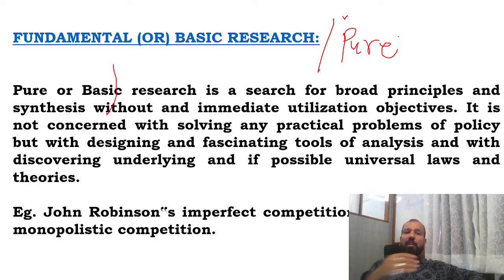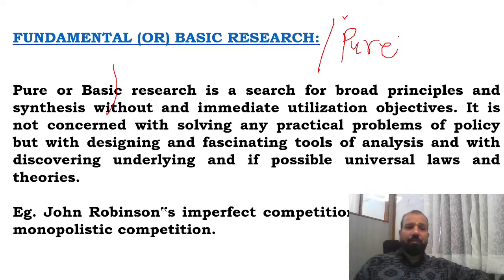It is not concerned with solving any practical problem or policy, but with designing fascinating tools of analysis and discovering underlying universal laws and theories. Examples are Joan Robinson's imperfect competition and Chamberlin's monopolistic competition. Basically, we use this kind of research in our sciences, and at the same time we are not concerned about solving any practical problem. Whenever we want to create any theory or theorem, we apply the basic fundamentals of pure research.